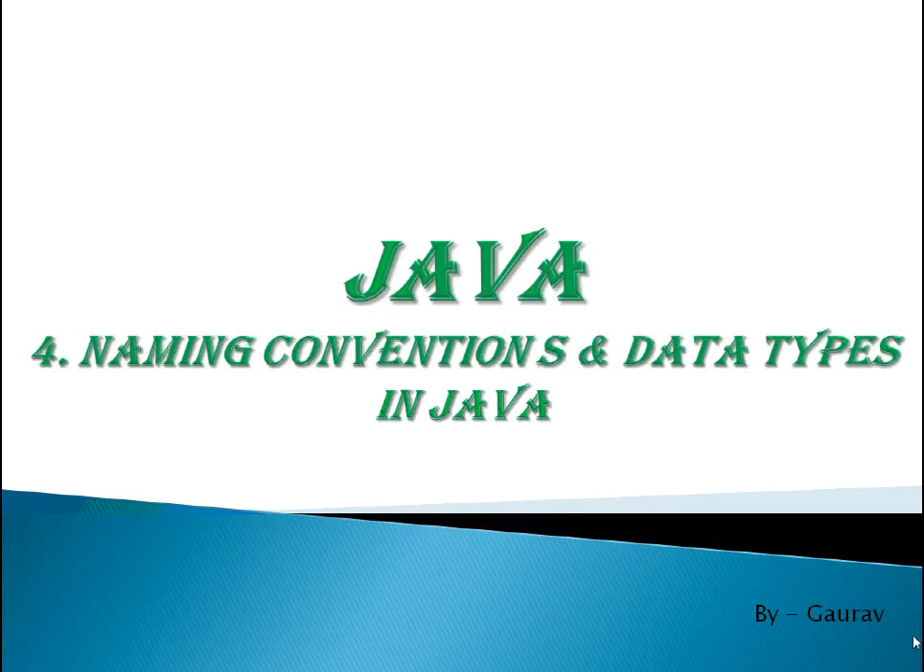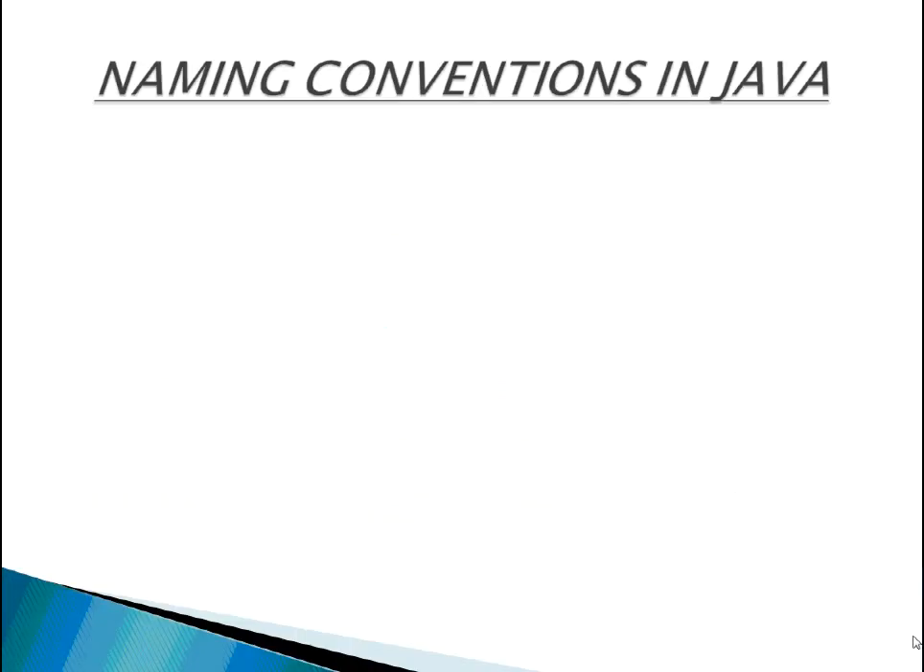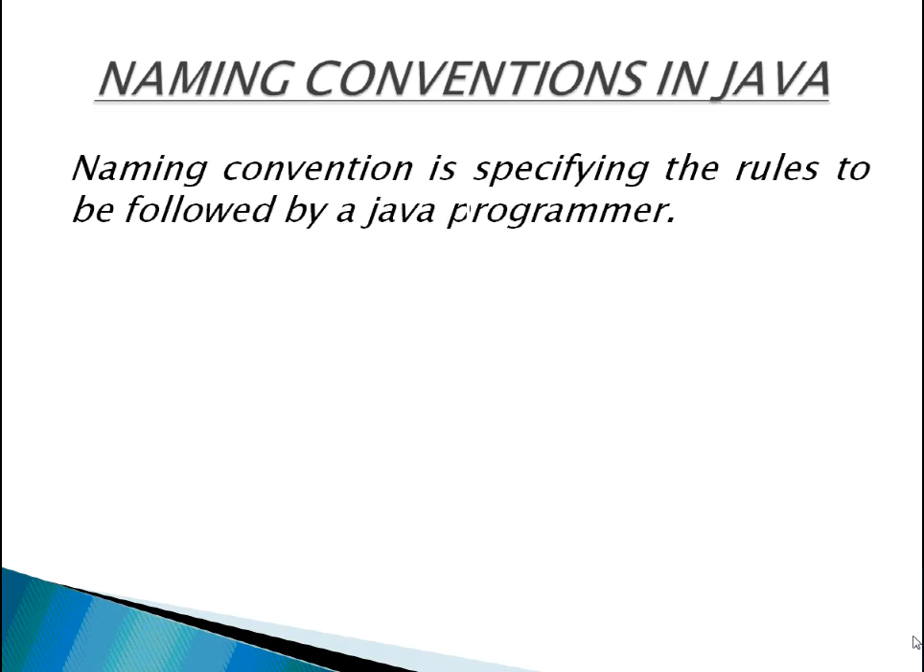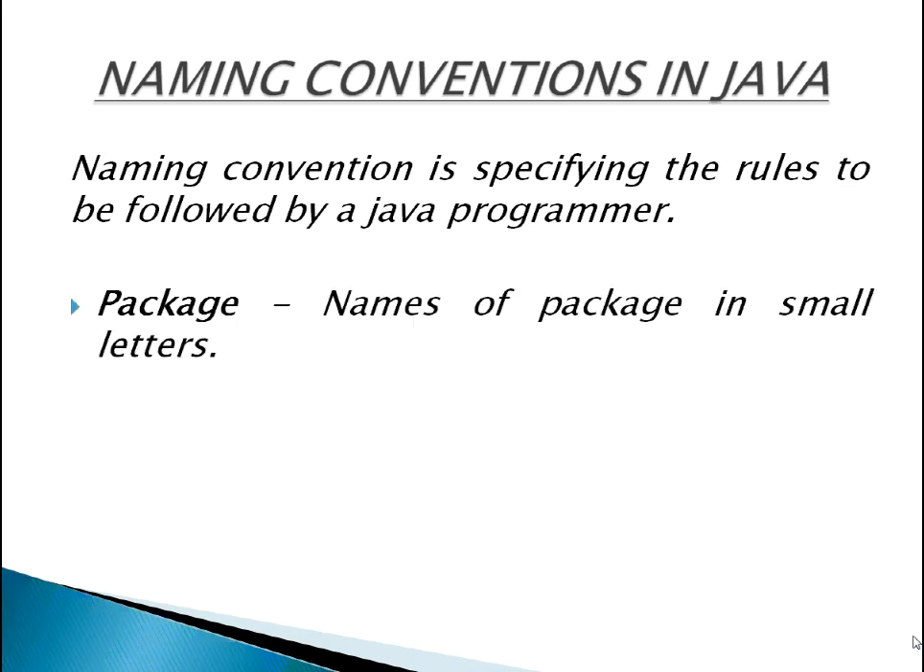As per high demand from many people, I am commencing the Java discussion from scratch. Let's keep naming conventions and data types in Java on the table today for discussion. We can discuss naming conventions in Java. Naming conventions specify the rules to be followed by a Java programmer while writing the names of packages, classes, methods, etc. A package represents subdirectories that contain a group of classes and interfaces.